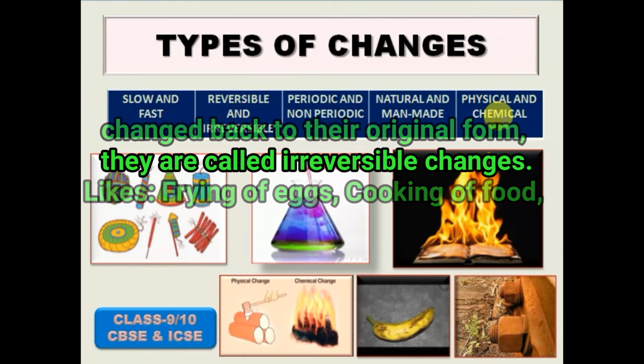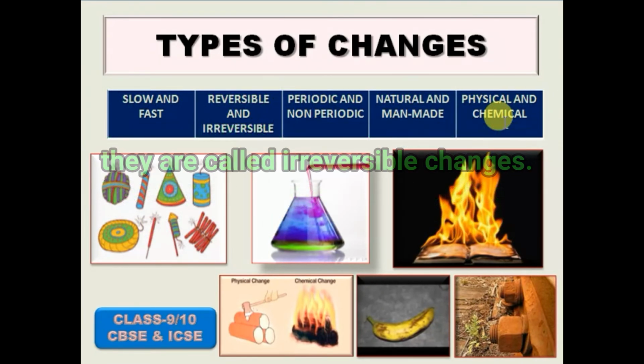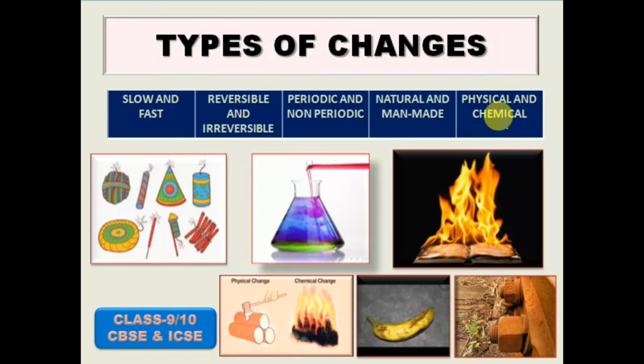Examples of reversible changes. You know student that melting of ice into water or freezing of water into ice, making and remaking shapes with play dough, inflating and deflating a balloon. Lots of examples are there.